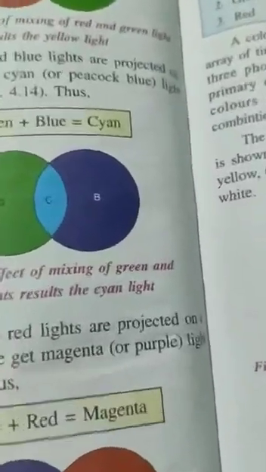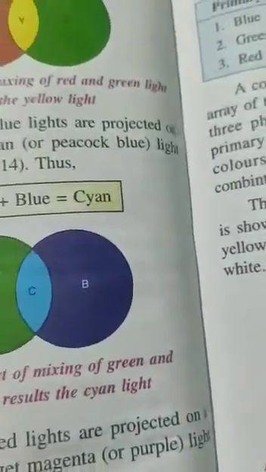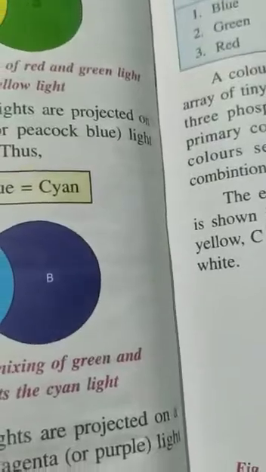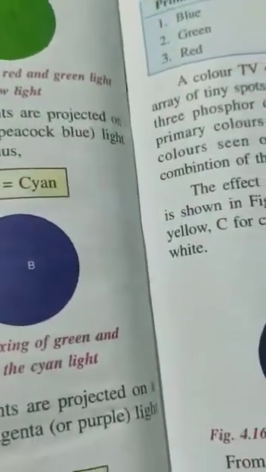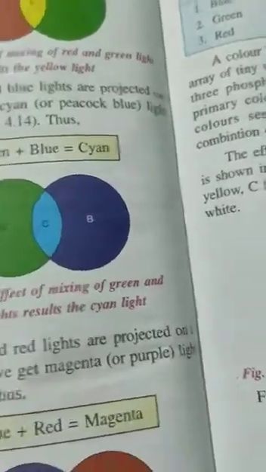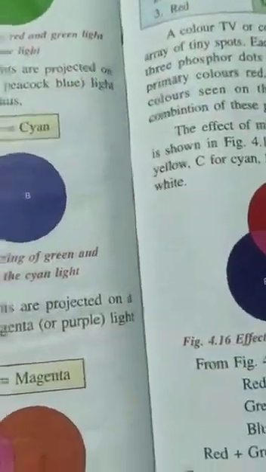Once again, understand the definition of primary colors. The colors of light that cannot be obtained or created by mixing other colors are called primary colors. I hope it is clear to you, children.